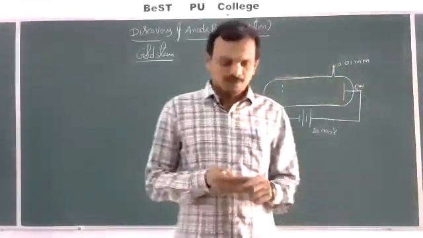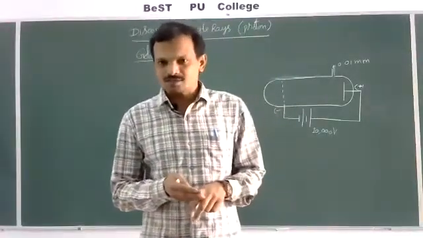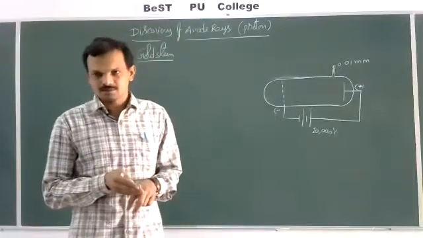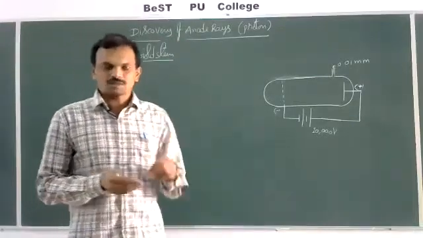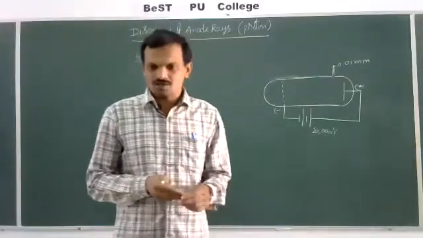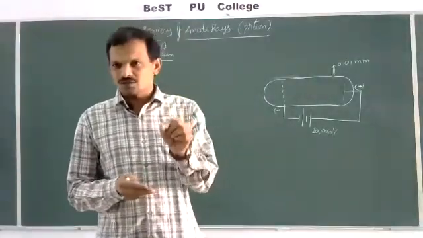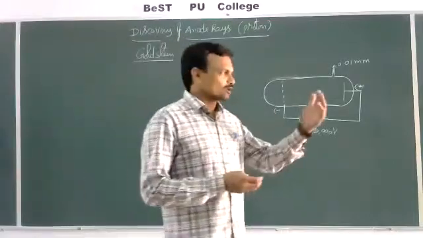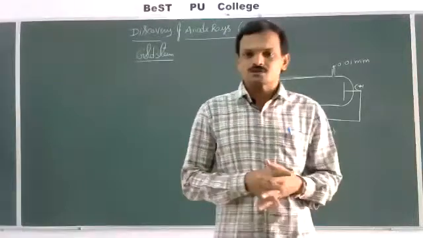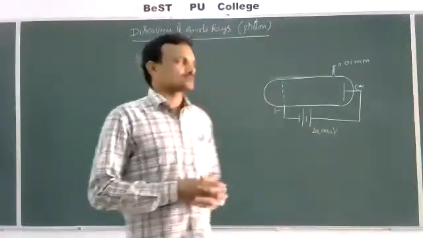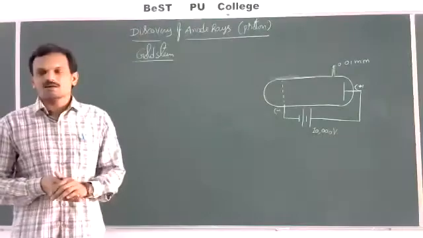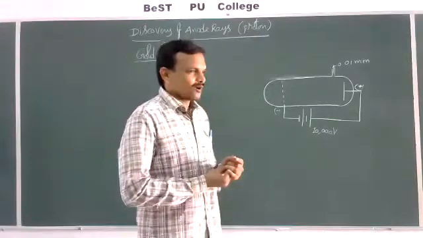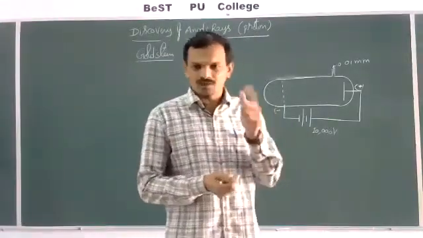That means there must be some other particles which have a charge opposite to the charge of the electrons. That means there must be some particles which have positive charge, equal to the charge of the electrons. The total charge of electrons is equal to the total charge of the other, positively charged particles. So based on this, Goldstein carried out some experiments by using the same discharge tubes, and Goldstein did a small modification in the discharge tube.